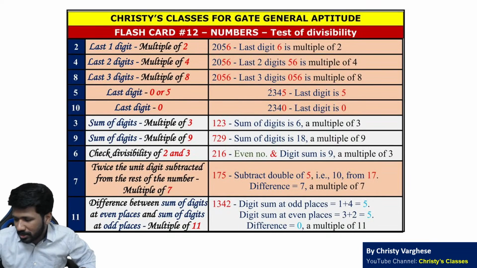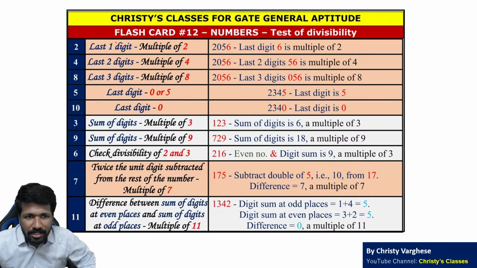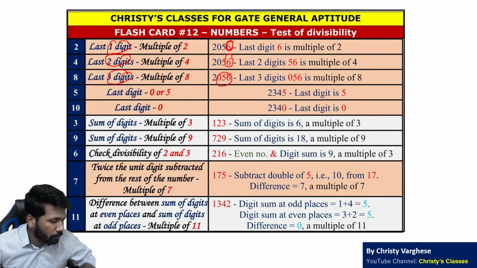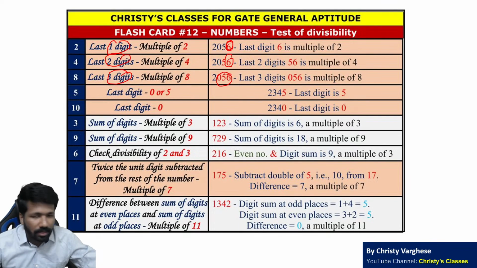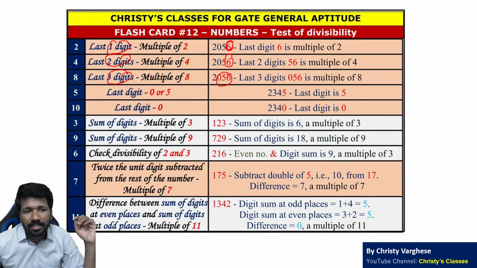2, 4, 8 की divisibility के लिए last 1 digit, last 2 digits, last 3 digits respectively check करना है. 2056 2 का multiple है because 6 2 का multiple है. 2056 4 का multiple है क्योंकि 56 4 का multiple है. 2056 8 का multiple है because 056, यानी 56, 8 का multiple है. So that is how to check 2, 4, 8's divisibility.